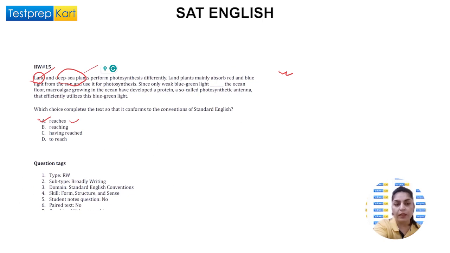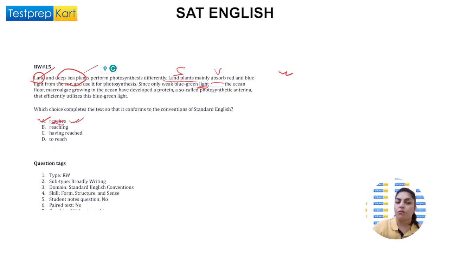And why is it right? Because we see land plants absorb. This is our subject. Absorbs is our verb. So the subject is agreeing with the verb, plural, and that is why we have a plural verb. So reaches, because this is about light, single, so we'll have a single verb here. So this is correct, totally correct, without any doubt.